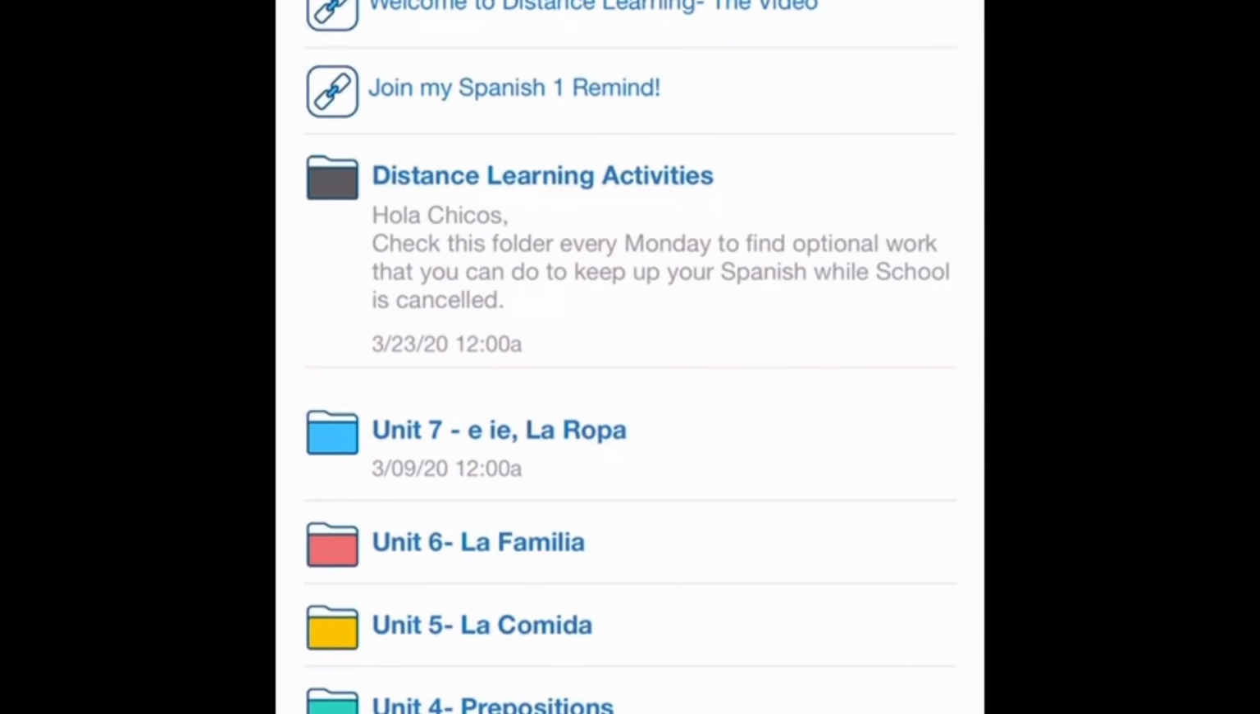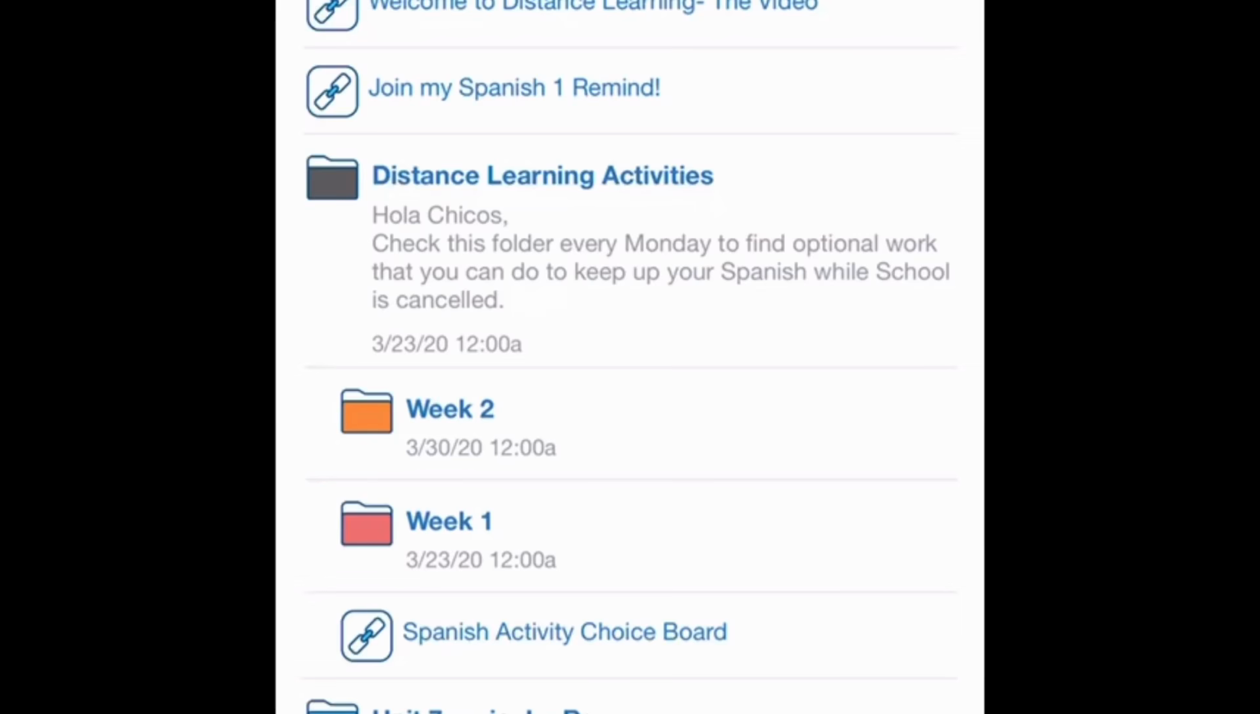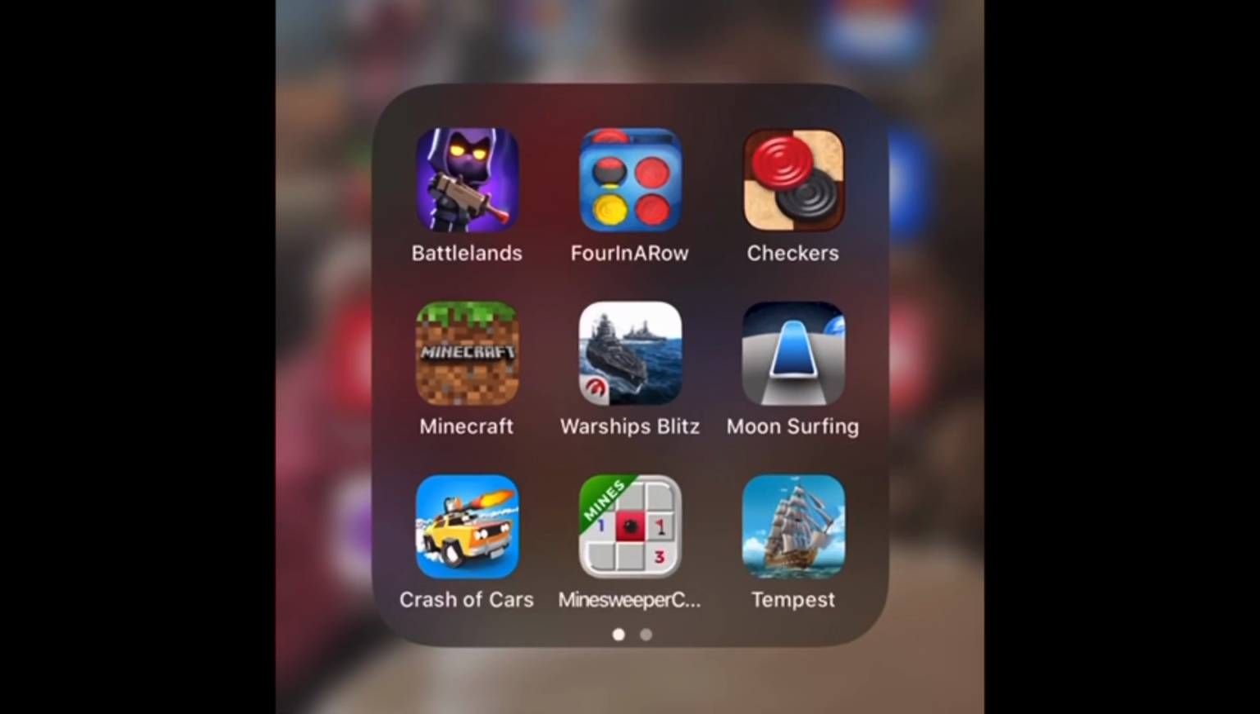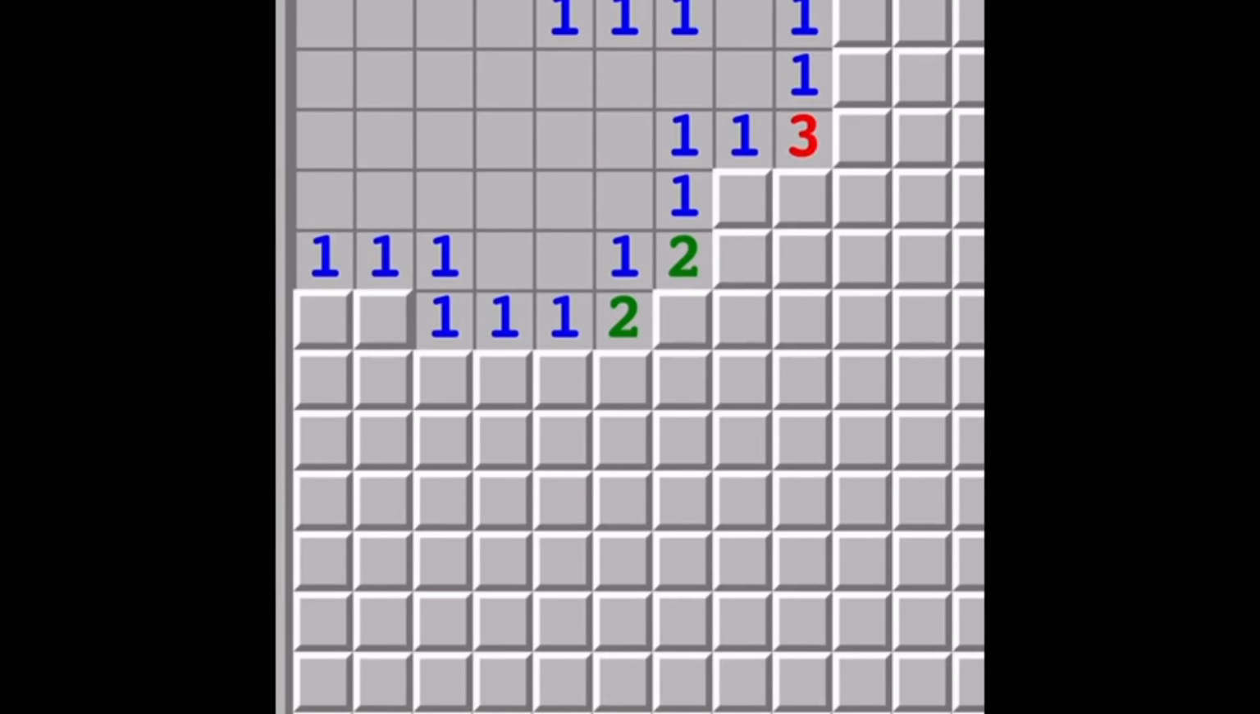This is the first time that we will be learning something new outside of the school, but treat this just like we're in a classroom. No, that does not mean you should turn on Minesweeper.